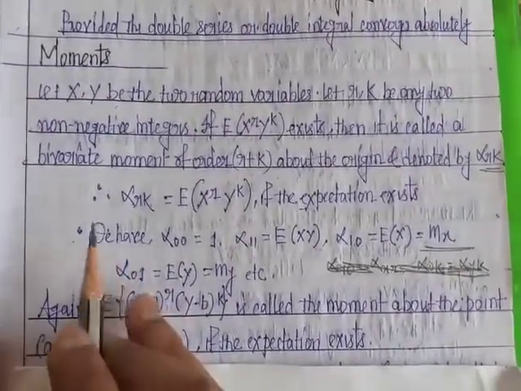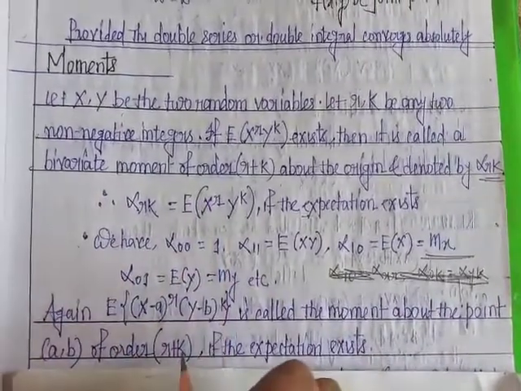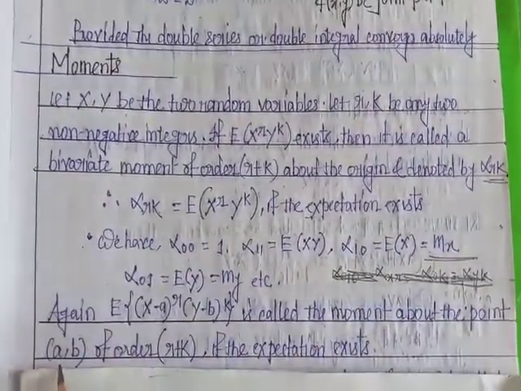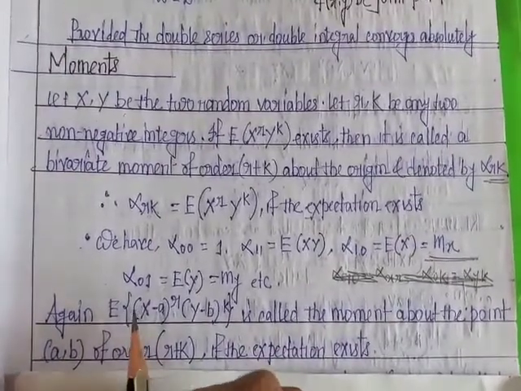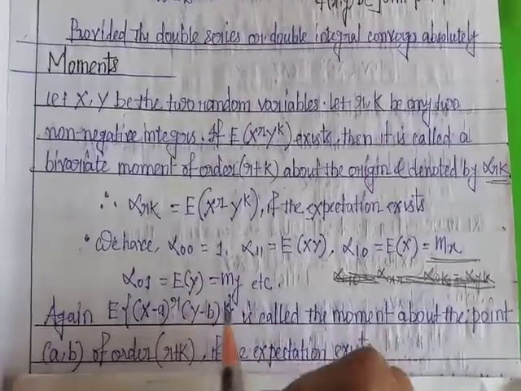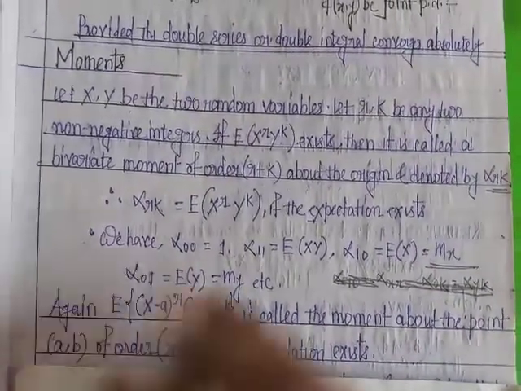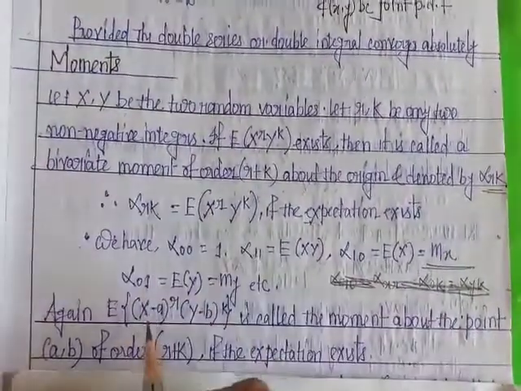So the bivariate moment of order r plus k about any point (a, b) is defined by the expectation of (x minus a) whole to the power r into (y minus b) whole to the power k, where r and k run from 0, 1, 2, 3 and so on, provided this expectation exists.